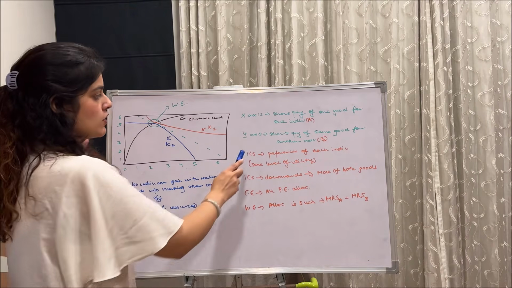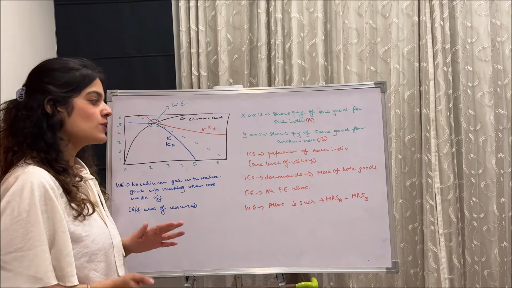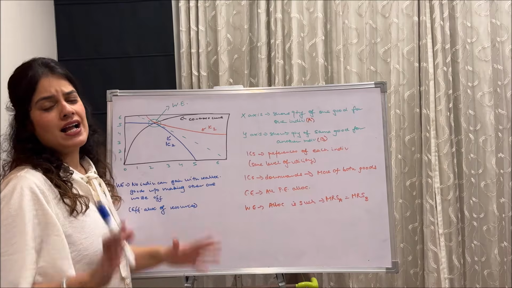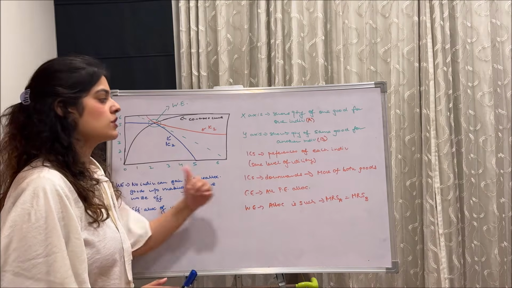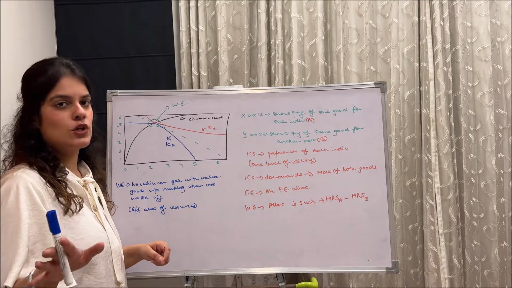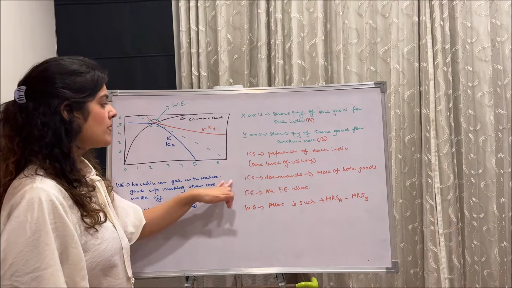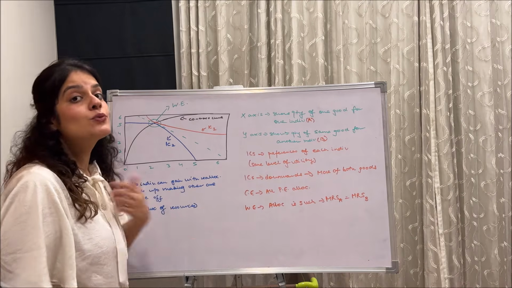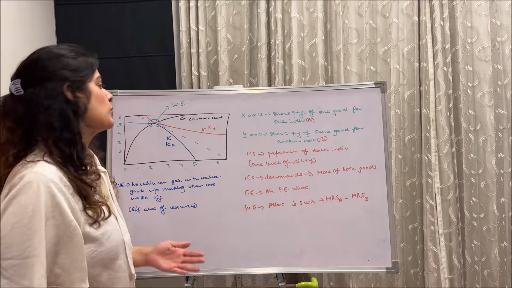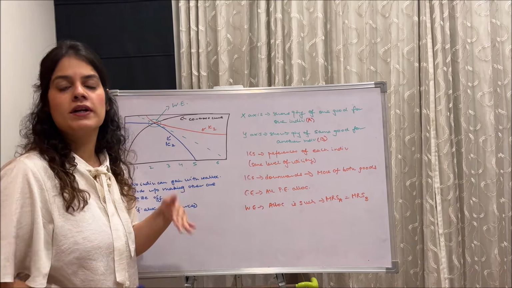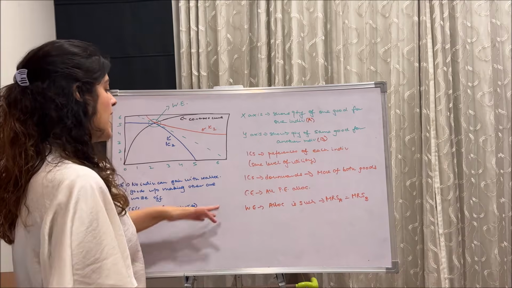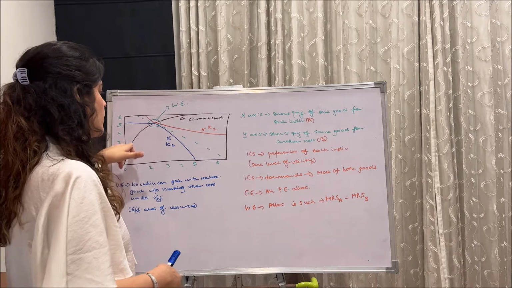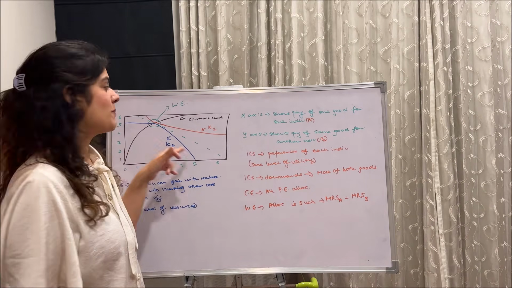consumer 2. ICs basically show the preference of each individual, whatever gives them the same level of utility. If you have any confusion about IC guys, I don't want to stretch it in this video, please watch that video, it's a short one, you can quickly learn what ICs are. In this diagram you can see ICs are downward sloping, which means that as individuals they both want more of both goods, that's why the shape is downward sloping. And the contract curve, as I told you in the previous slide, are all points which are Pareto efficient. I hope you know Pareto efficient by now.